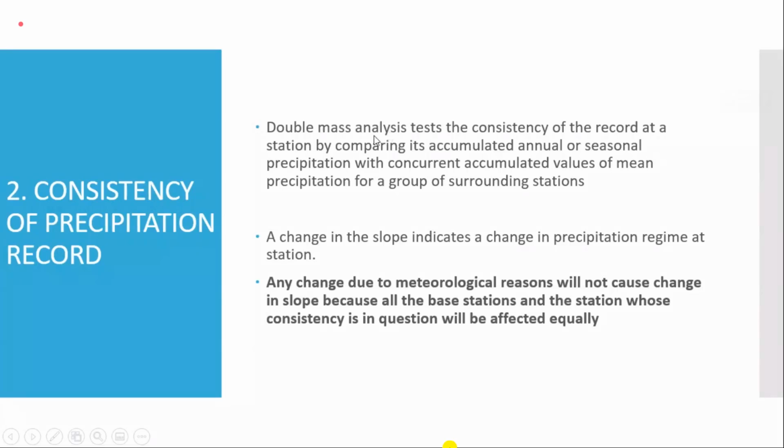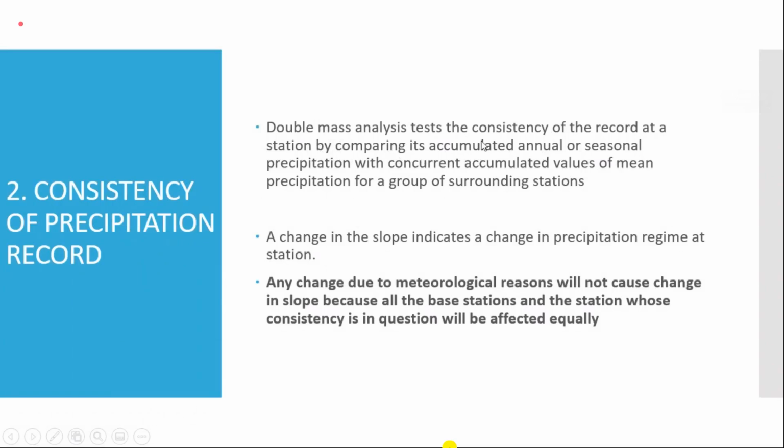It is actually the cumulative curve of a station's data plotted against the cumulative values of a number of the surrounding stations. So double mass analysis tests the consistency of the record at a station. And how does it check?